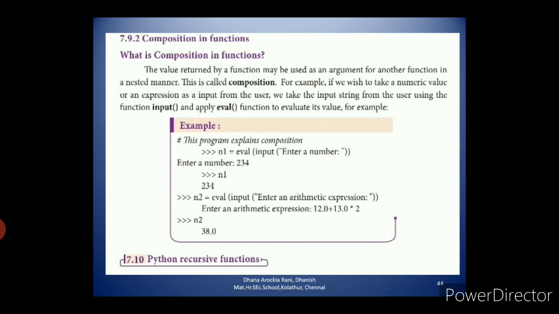So first, using the input function, you give your input as a string, then using the eval function that string value will be converted into either an integer or an expression result. Here the expression is 12.0 + 13.0 * 2. First 13.0 * 2 will be executed, so 13.0 * 2 is 26.0, plus 12, it's 38.0. This is the composition in functions.